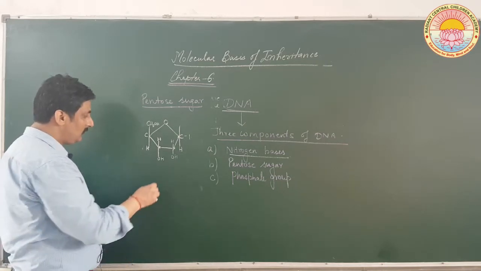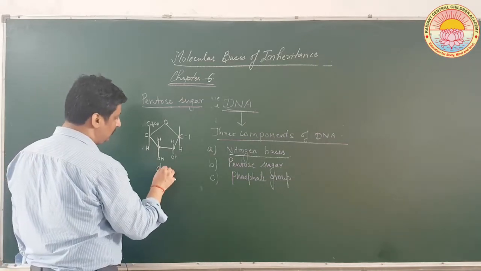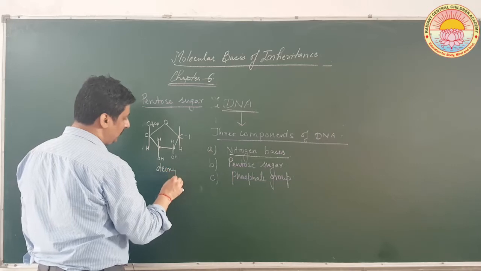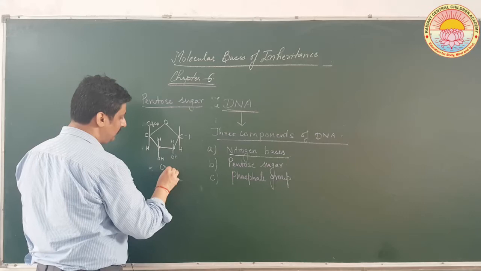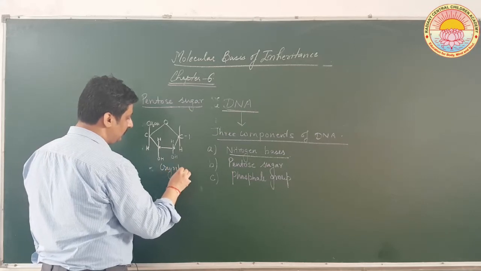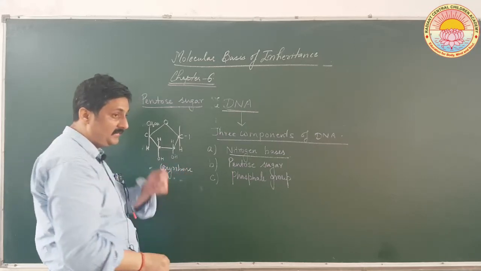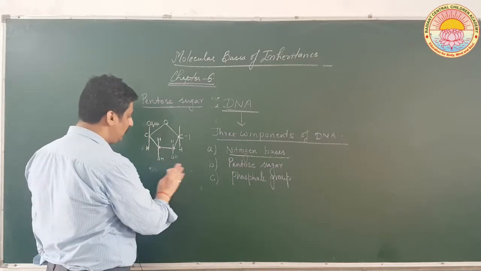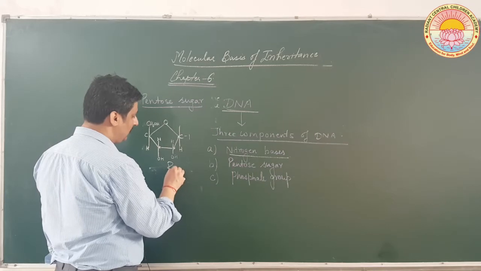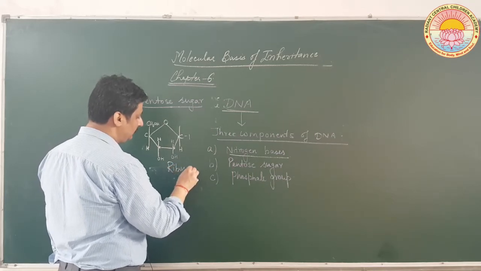Now, this is called ribose. Since oxygen is present, that is the reason why it is called ribose sugar.